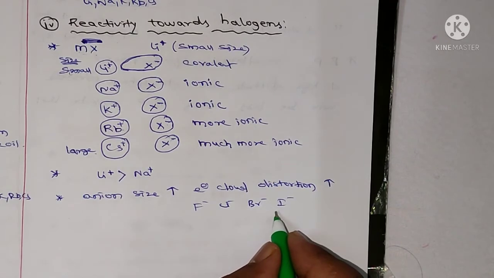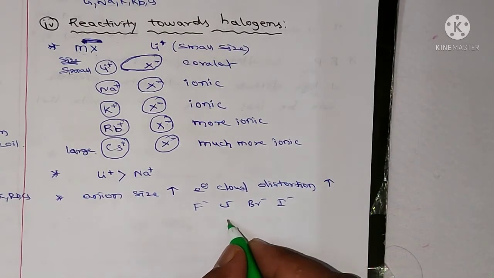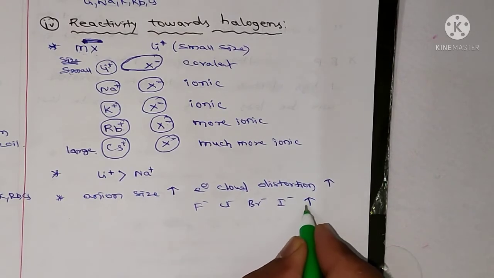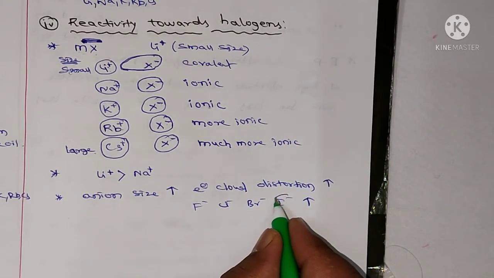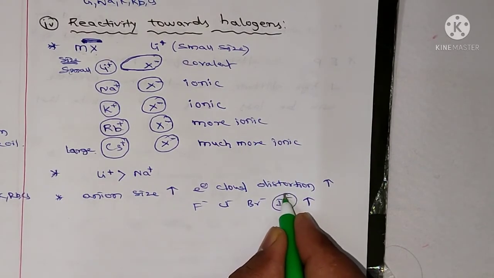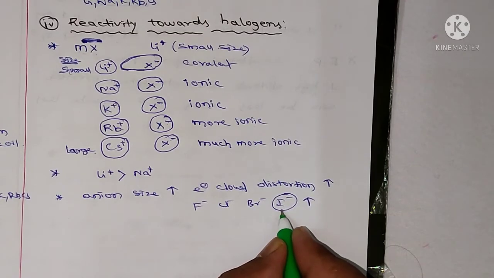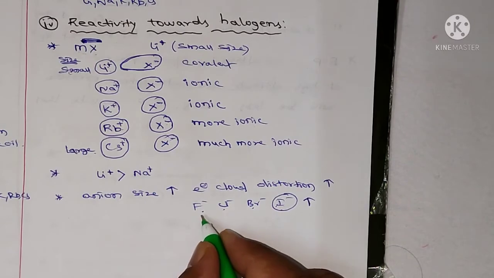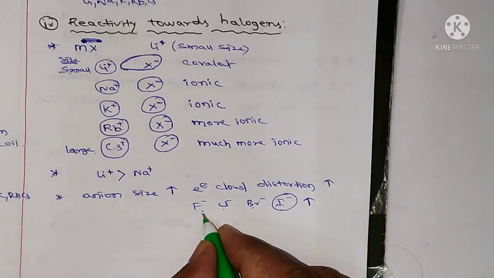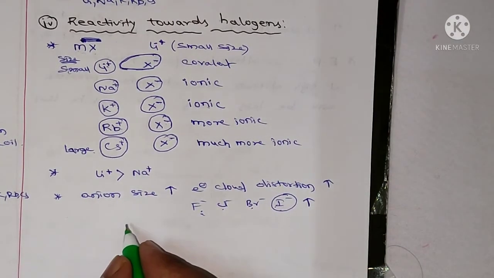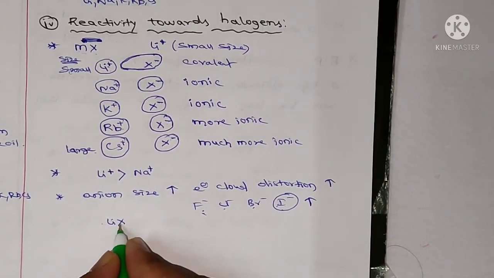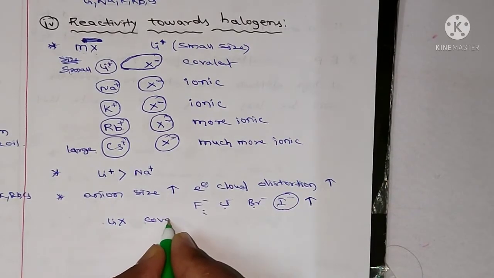So due to the increase in size, the electron cloud distortion also increases. On iodide, the electron cloud distortion is more than Br minus, Cl minus and F minus. Now let me take the covalent nature of lithium halides.